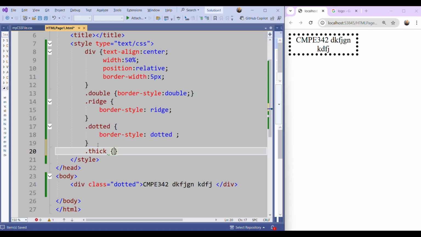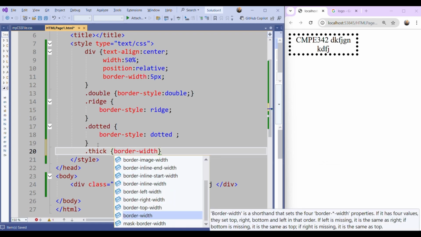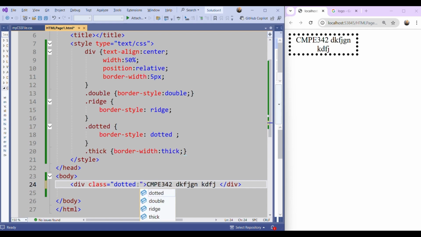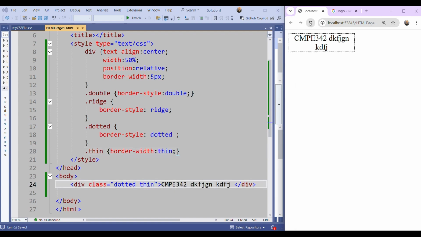And for this class, I will say border width is thick. And in my class, I can say thick. Okay, refresh it. It's thick by default, so no change. But if we change it to thin, you can see that the border width is changing.